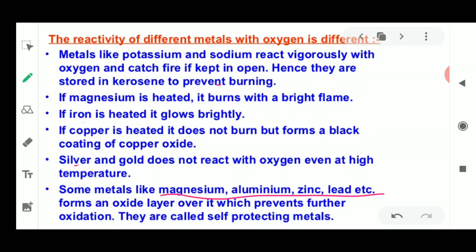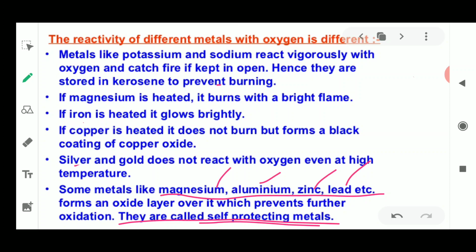So it forms a self-protecting layer, and therefore these metals are known as self-protecting metals. Which ones? Magnesium, aluminum, zinc, and lead. They are called self-protecting because they form a layer of oxide over them. It could be magnesium oxide, aluminum oxide, zinc oxide, or lead oxide. It does not allow the oxygen to enter the reaction.